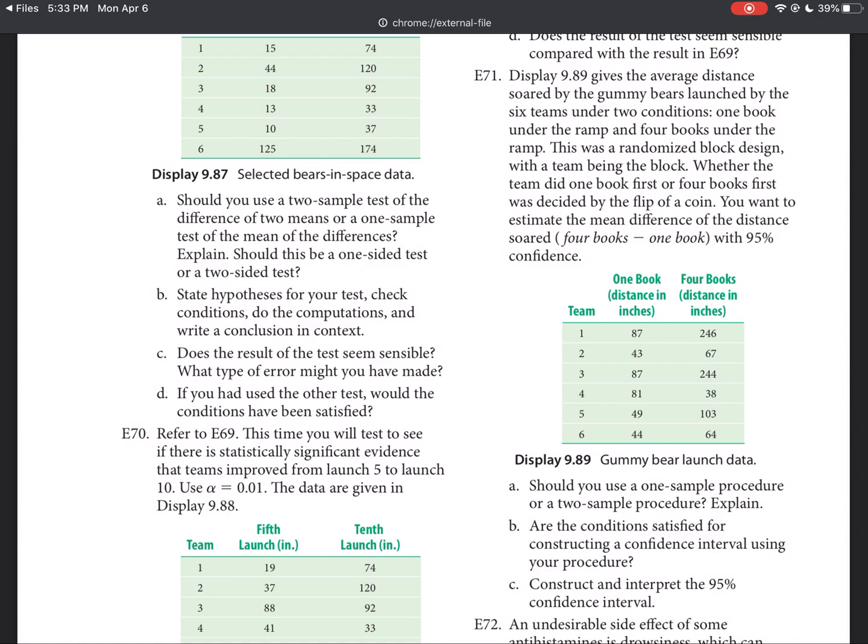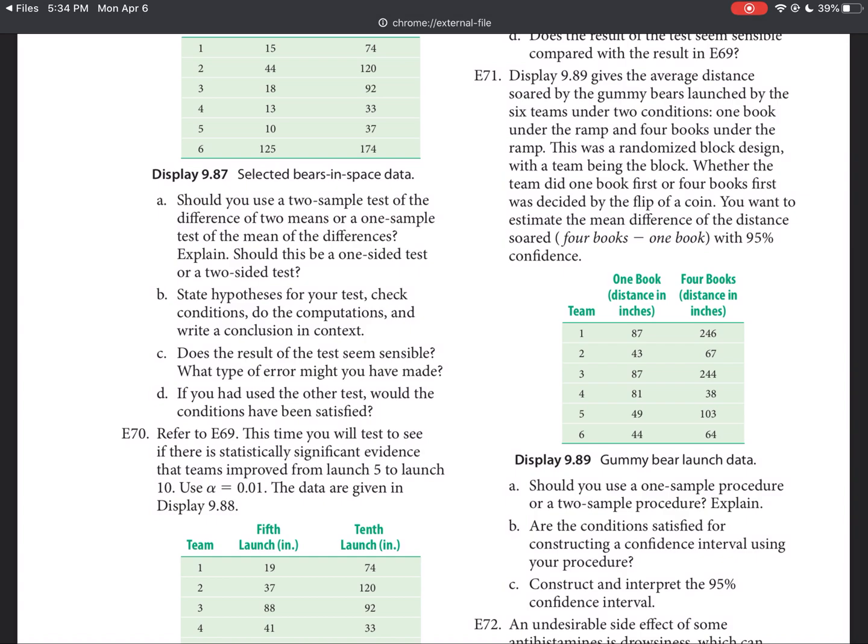So the next question I asked you to do is very similar, but instead of looking at the quantity of times that they launched the gummy bears, we actually look at the number of books they used, which would have to do with the launch angle. Fun fact, I had the students try this one year, and 4 books, no matter what kind of book you use, ends up giving you a very, very vertical launch angle. So I don't know what kind of books they were talking about when they said 4 books, but 4 books was overkill. Every time I tried to practice this in class and do it, we ended up doing 1 book versus 2 books. And that ended up giving us a pretty significant difference in and of itself. So the 4 books versus 1 book is pretty interesting.